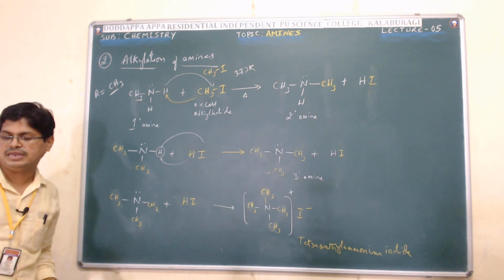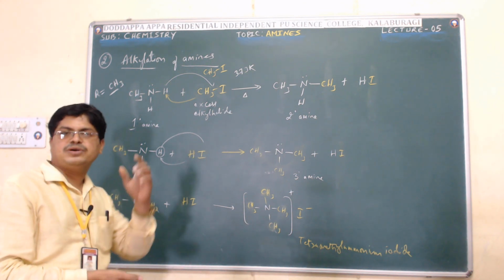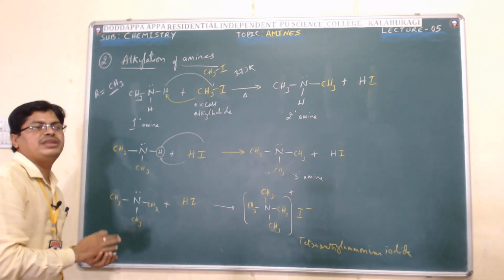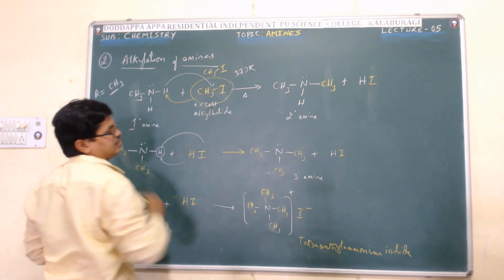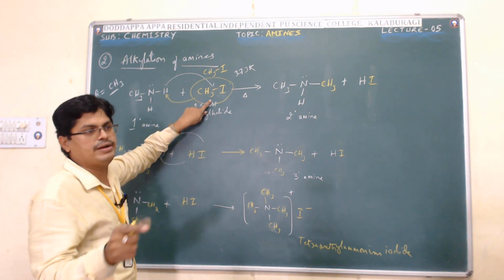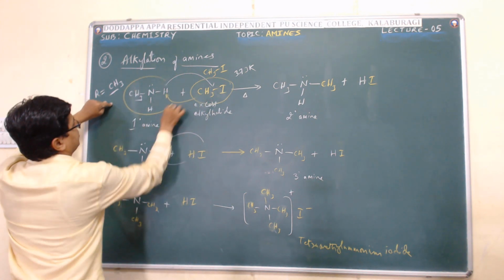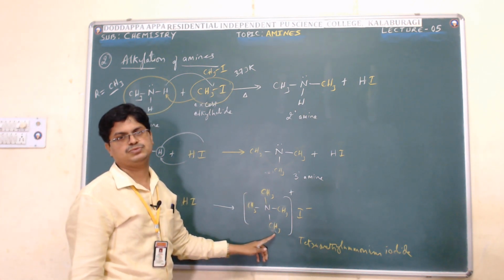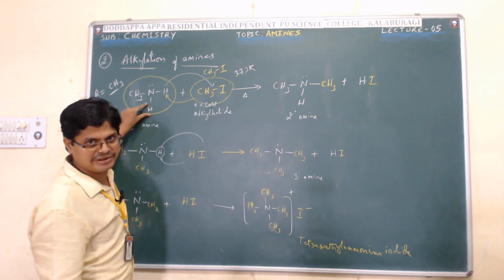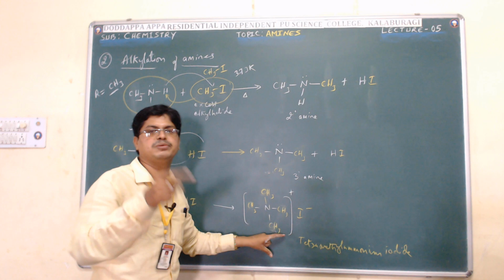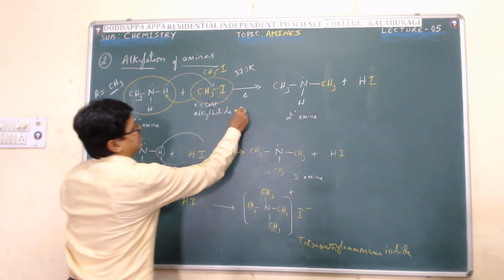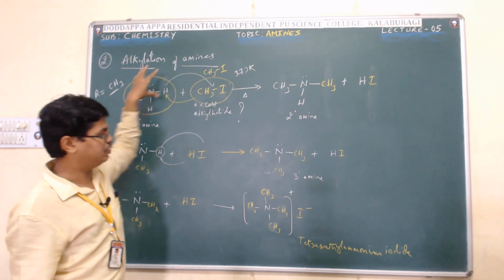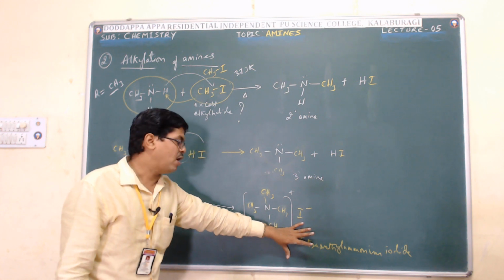Okay, now another. They may ask one more question, from the CET point of view. How many moles of alkyl halide are required to convert 1 mole of primary amine into 1 mole of quaternary ammonium salt?